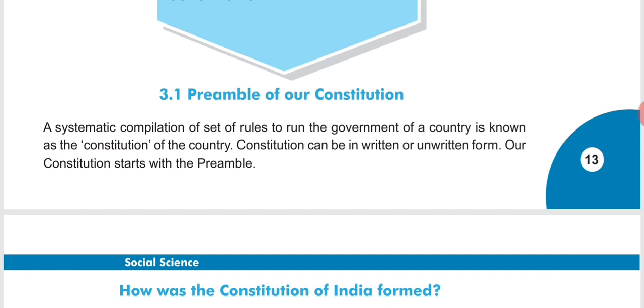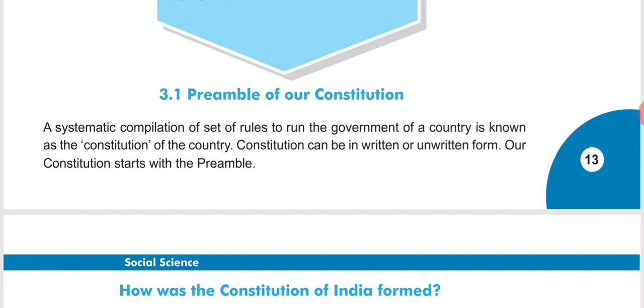Now I'm discussing the features of the constitution, or in what way the constitution is useful to us, or what kind of information does a constitution provide to us, right?